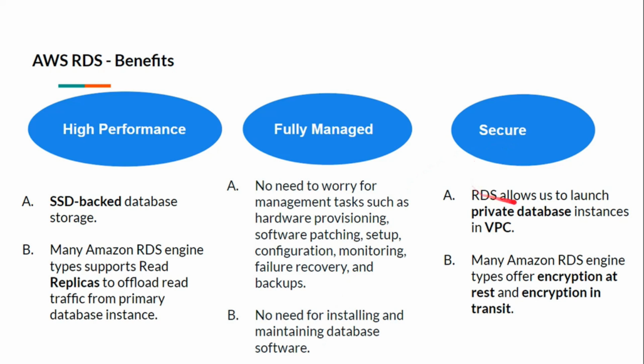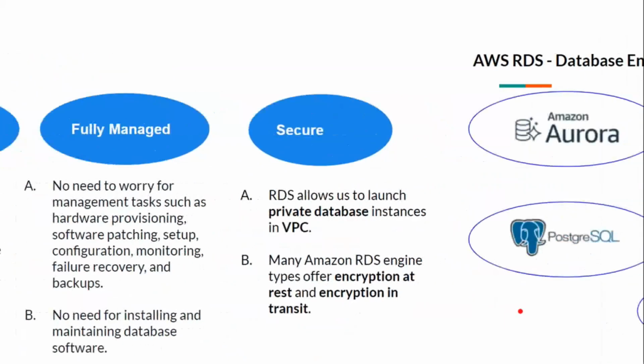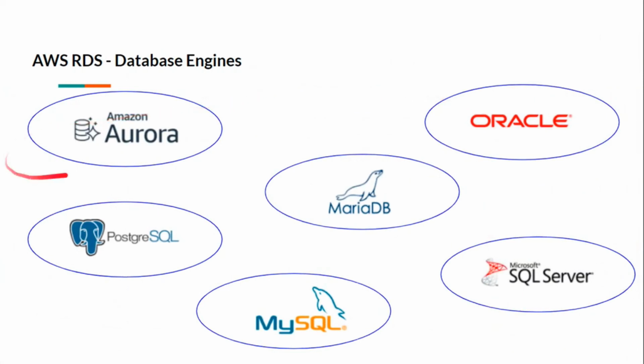It is very secure. RDS allows us to launch private database instances into virtual private cloud, AWS VPC, and many Amazon RDS engine types offer encryption at rest and encryption in transit. So we can enable encryption at rest, and while using API, we can enable encryption in transit to secure our data. And these are the databases which we can launch using AWS RDS service. So we have Amazon Aurora, PostgreSQL, then we have MariaDB, we have MySQL, we have Microsoft SQL Server, and we have Oracle.